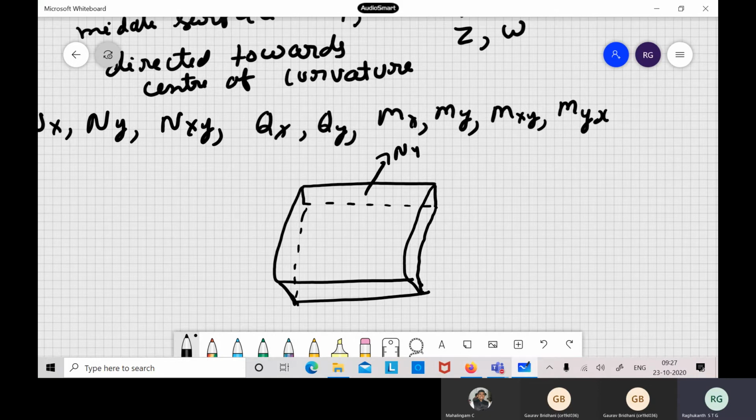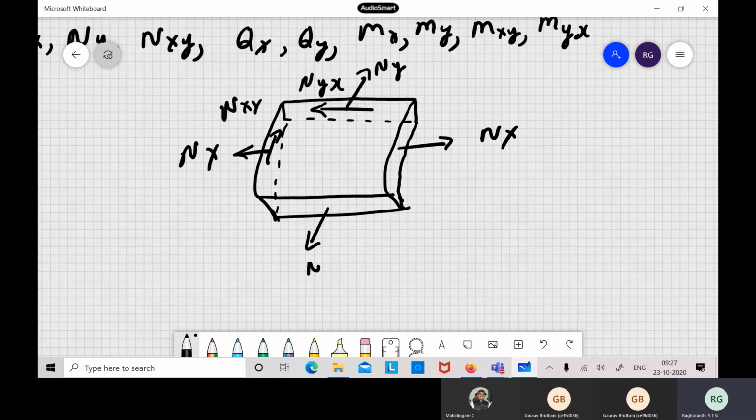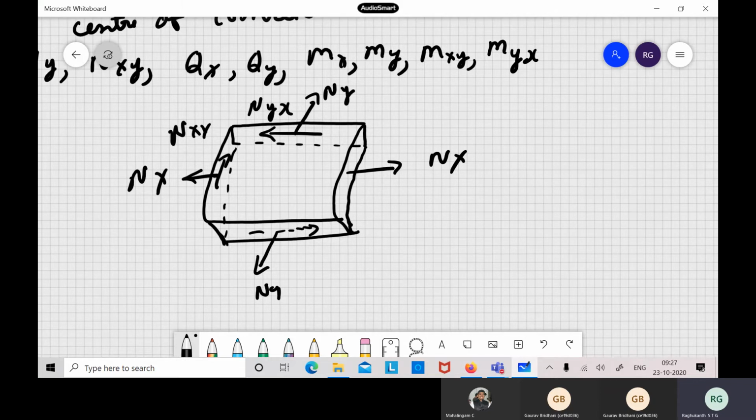This is ny, this is nx, then we have nxy and nyx. These are our axial forces here. Of course this is ny, and we have nyx like that. These are the in-plane axial and in-plane shear forces.